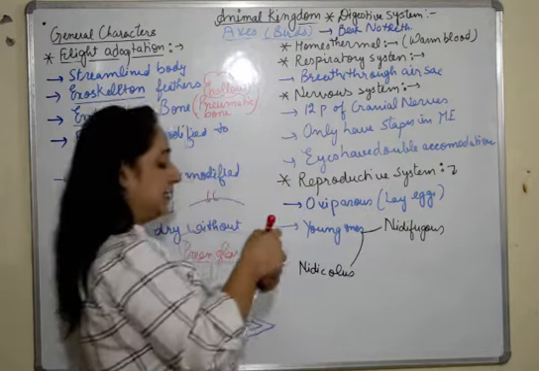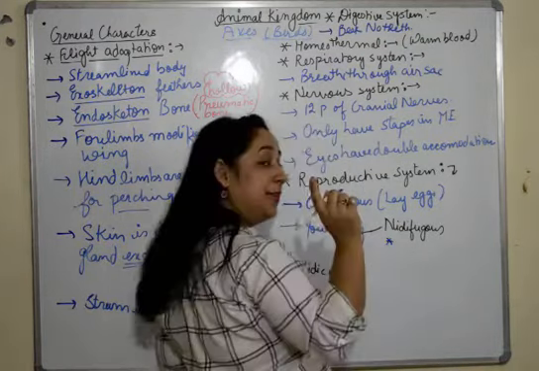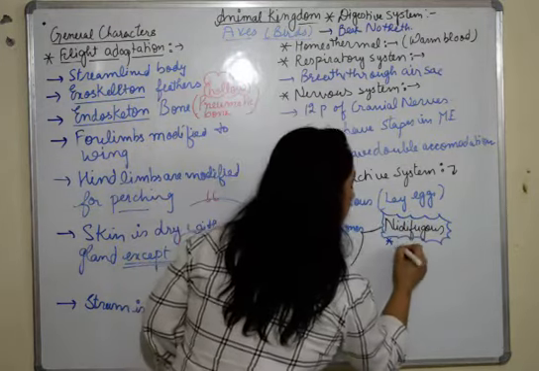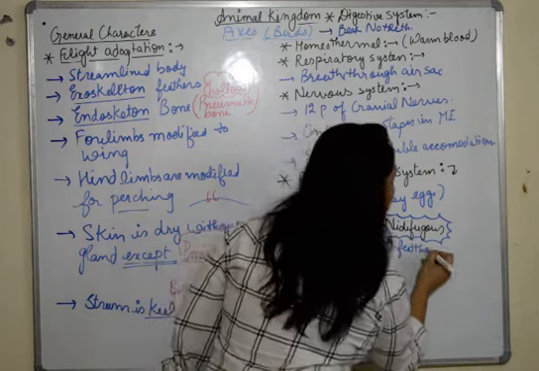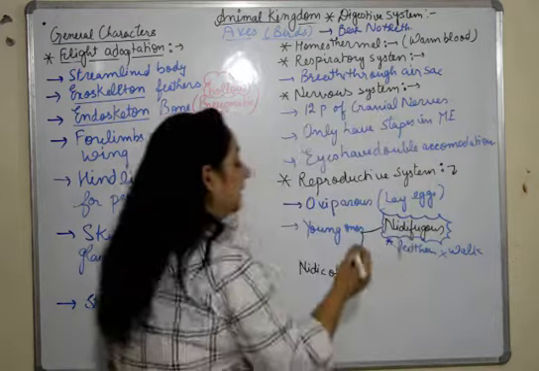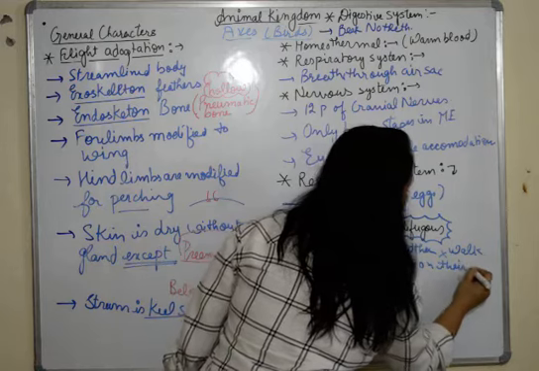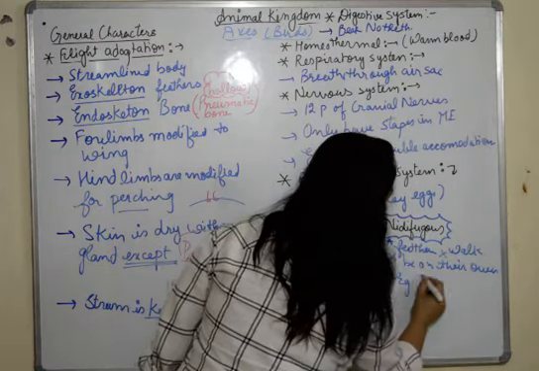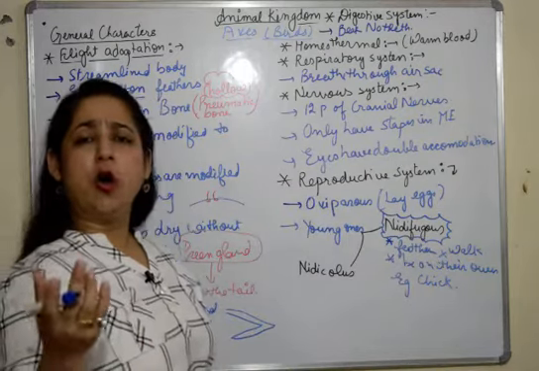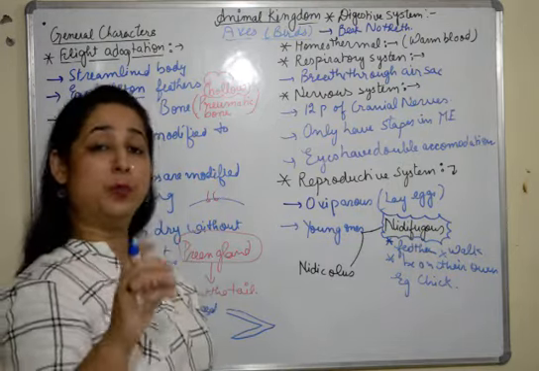Now, when I say nidifugous, I'll write the characters here. Nidifugous young ones are the ones which have feathers as and when they are hatched. They can walk, and they can be on their own. Example, chick. The chick which hatches from a hen's egg has feathers on it, it can walk, it just starts following the hen. So it is a nidifugous type of young one.